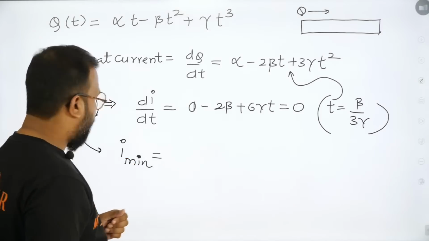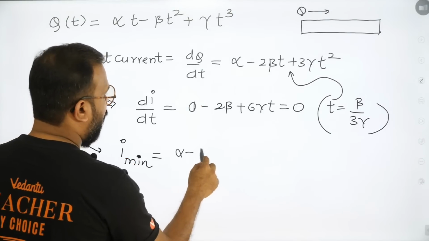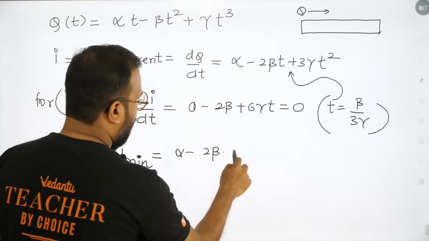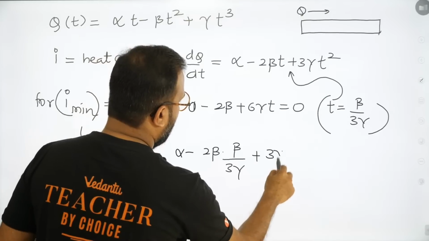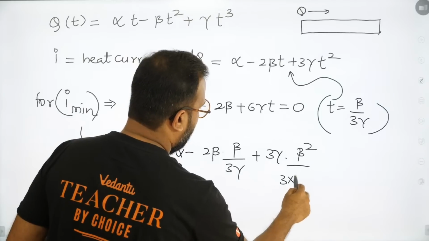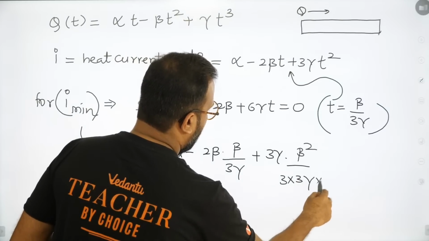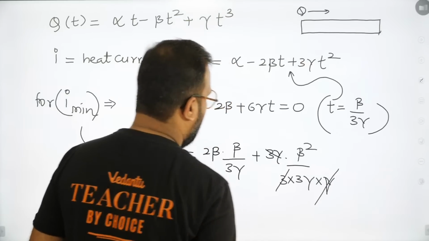Okay sir, yeah. So putting in the value, you have alpha minus 2 beta, time is beta by 3 gamma, plus 3 gamma times beta square by 3 into 3 gamma into gamma. So 3 gamma cancels 3 gamma.